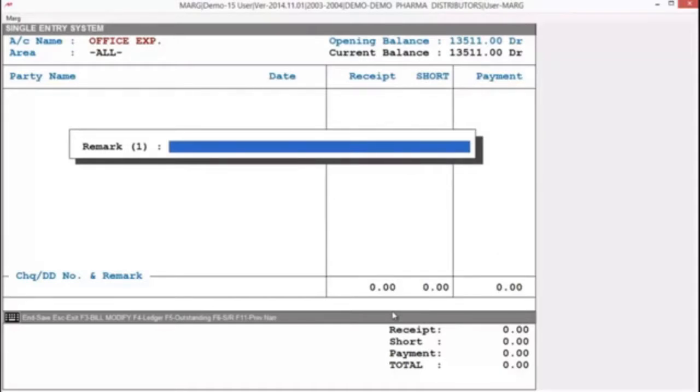As we have mentioned 2 on random narration, so it will ask for first narration. Here you can define narration like being cash paid for office expenses. And the second is being cash paid for office maintenance.